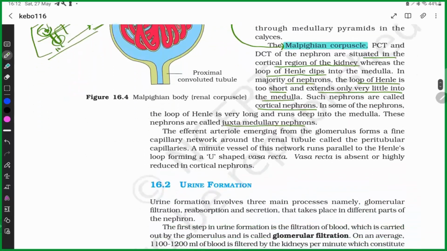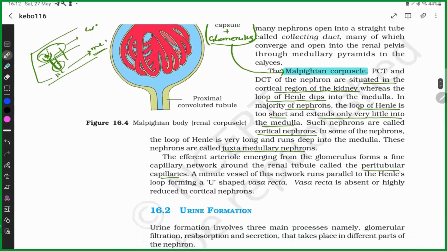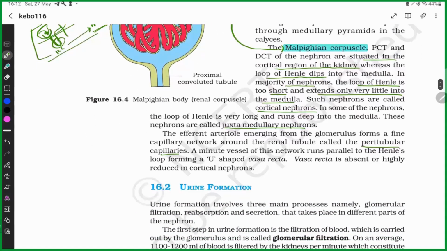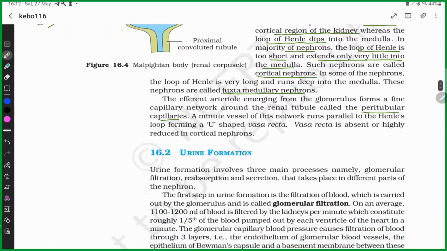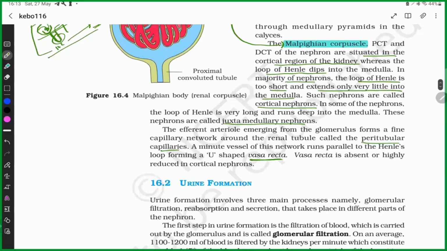This network is known as peritubular capillaries, and a structure which runs parallel to the Henle's loop is known as vasa recta. Henle's loop is more important in the juxtamedullary nephron.